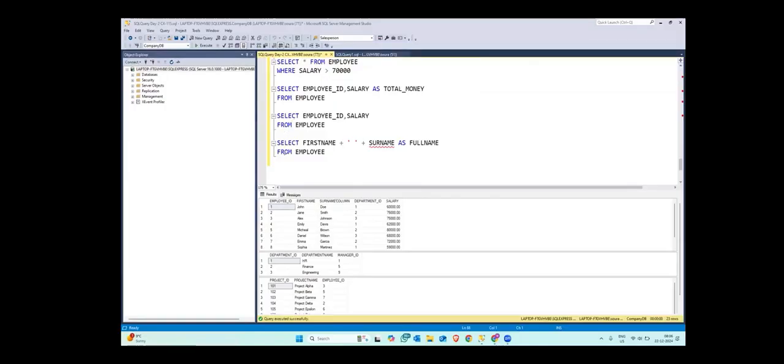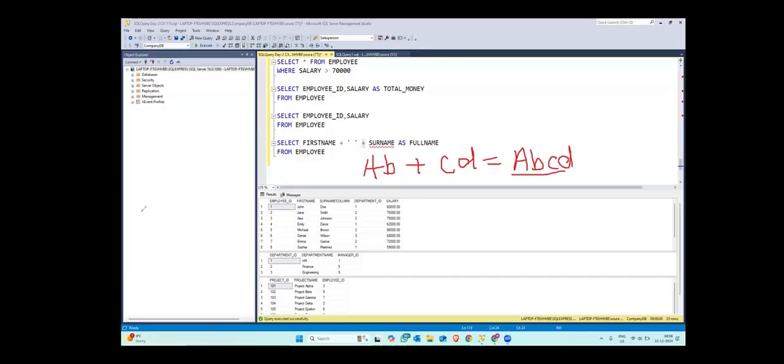First was to get the alias. So we use AS as the keyword for alias. Then there was the where clause to give the condition. And to concatenate, you just have to write plus. Concatenation means adding two strings. Like if I want to write AB plus CD, then it will become ABCD, right?